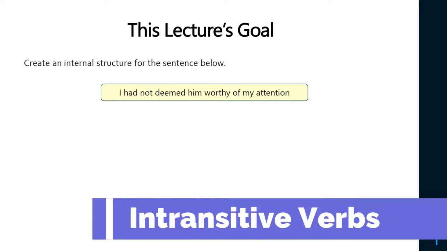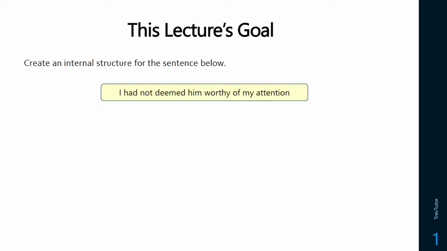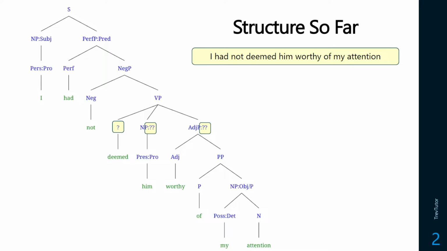In this section, we're going to learn all about different verb types and the complements they take. So we're going to end up creating a structure for this sentence: I had not deemed him worthy of my attention. Now, you can probably do a lot of this already, but there's a few things that we're going to have to figure out. First of all, the V category is being retired. We're going to get more specific.